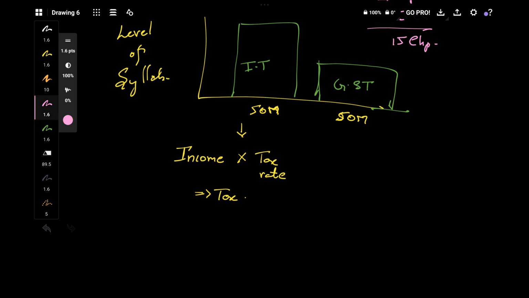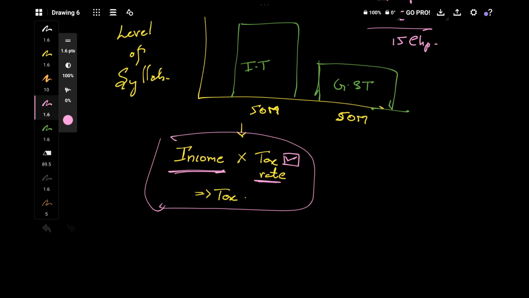No, it's not actually. The tax rate part is okay. Anyways, government is gonna give us the tax rate. That's very easy. Government is gonna do some calculation. They will give the tax rate through the Finance Act, through the budget, each year. And so we don't have any work regarding this tax rate. What we have to focus on is income. We have to find what is the person's income, what is the assessee's income.